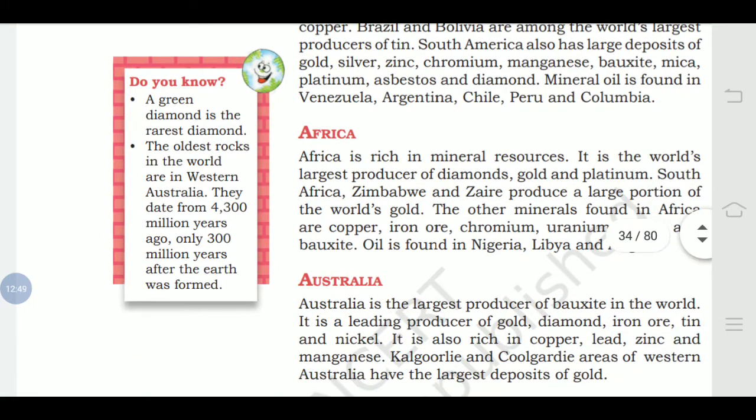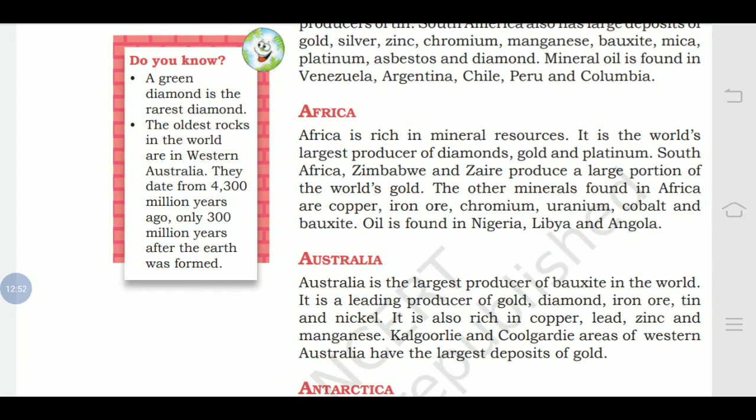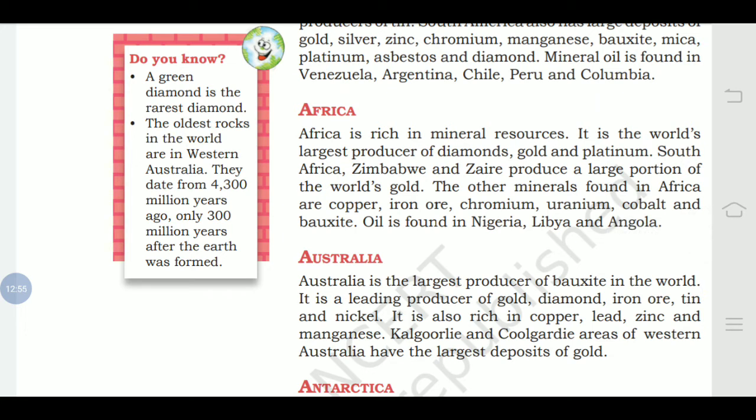Next the continent we are going to learn about is Africa. Africa is rich in mineral resources. It is the world's largest producer of diamonds, gold and platinum. So now you understand where diamonds, gold and platinum used to come from. So Africa is considered the largest producer. South Africa, Zimbabwe and Zaire produce a large portion of the world's gold. The other minerals found in Africa are copper, iron ore, chromium, uranium, cobalt, bauxite. Oil is found in Nigeria, Libya and Angola.